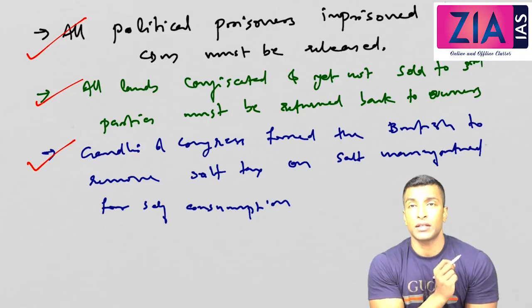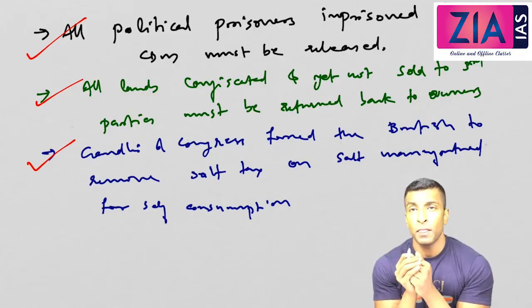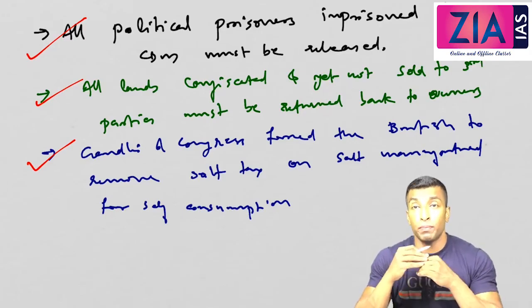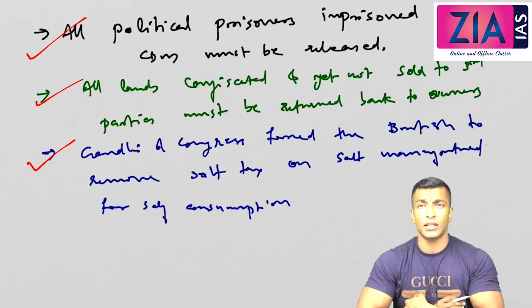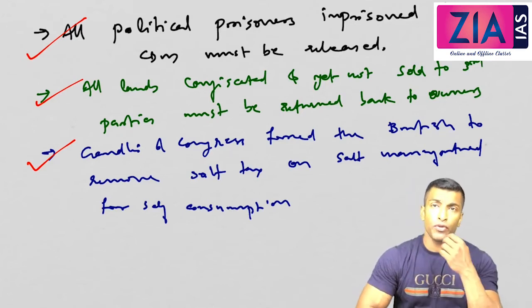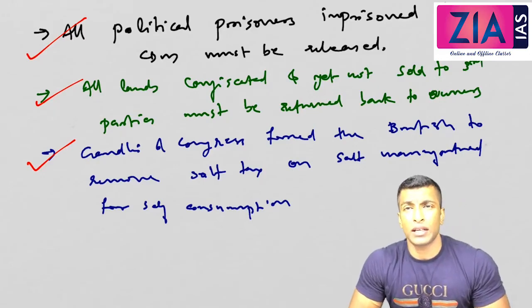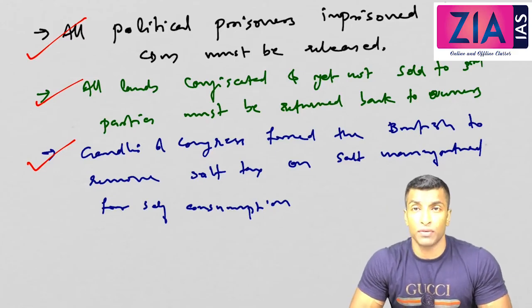So if you remember, when we discussed the issue of the salt tax, I told you they had imposed the salt tax on manufacturing of salt for personal consumption as well as for commercial purposes. Commercial purpose, it's accepted, but even if you are producing for self-consumption, you are taxed, and that is not accepted. Gandhi called it an evil tax, because you are taxing the poorest of the poor.